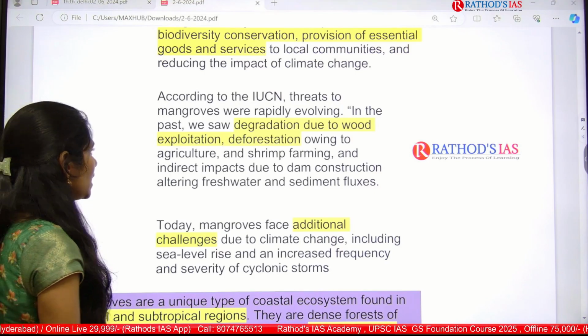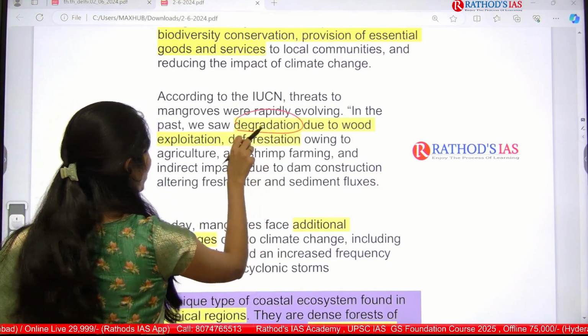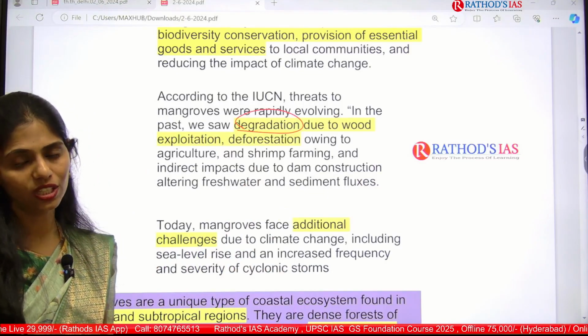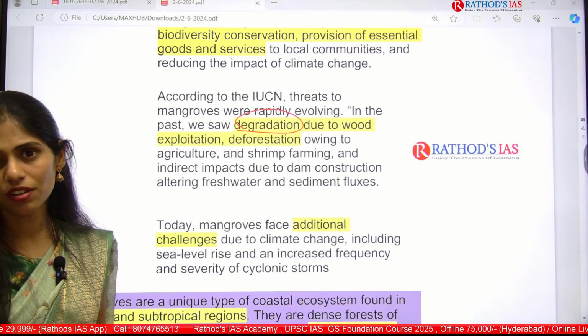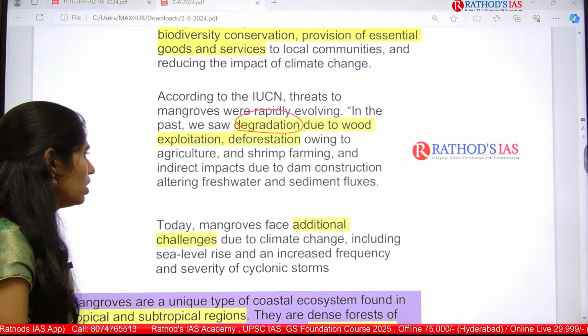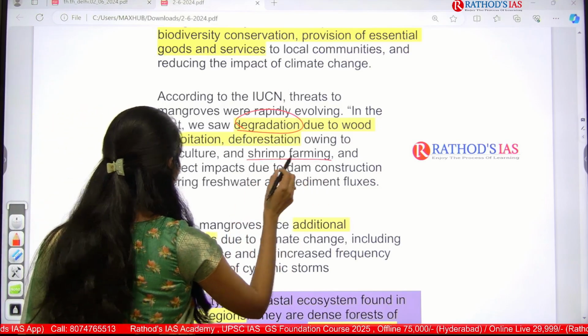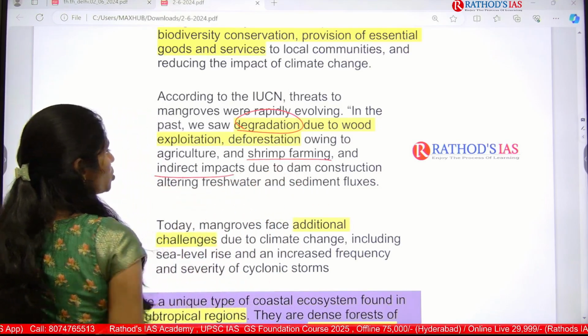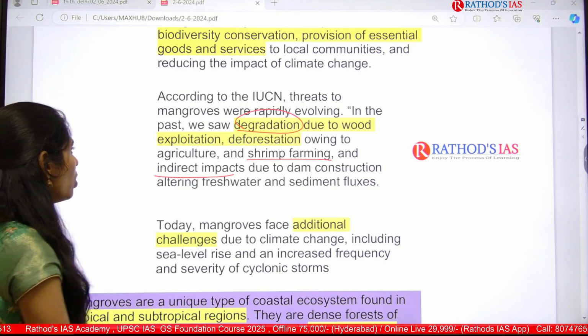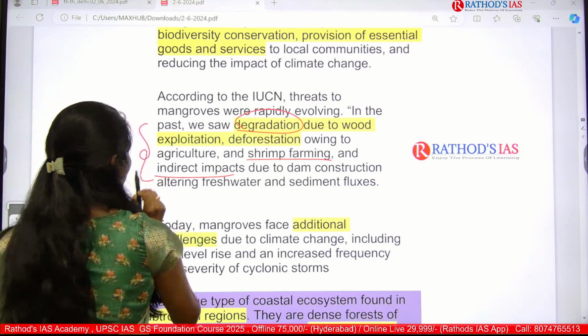There is degradation because of wood exploitation. For exploitation of wood, yes, these trees were felled. And next one is deforestation for agriculture. And next one is shrimp farming and indirect impacts due to dam construction. And as well there is altering of fresh water and sedimentation fluxes. So these are all the threats to mangroves.